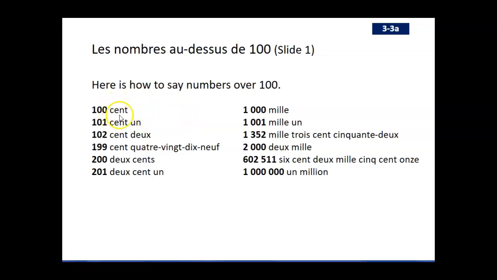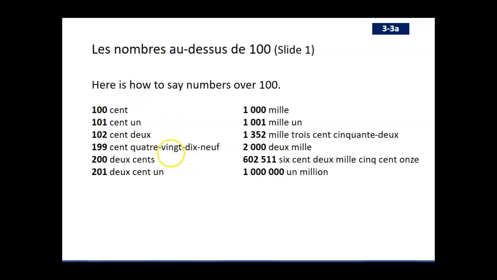Okay, so you have a nasal vowel in the middle and a silent T at the end. So again, that is cent. When you add the number 1 to it, then we're going to make a liaison and it becomes cent un. Okay, and then we move on to cent deux. Okay, and we notice we have a liaison because the T becomes before un, which begins with a vowel. When we go all the way up to 199, it is then cent quatre-vingt-dix-neuf.